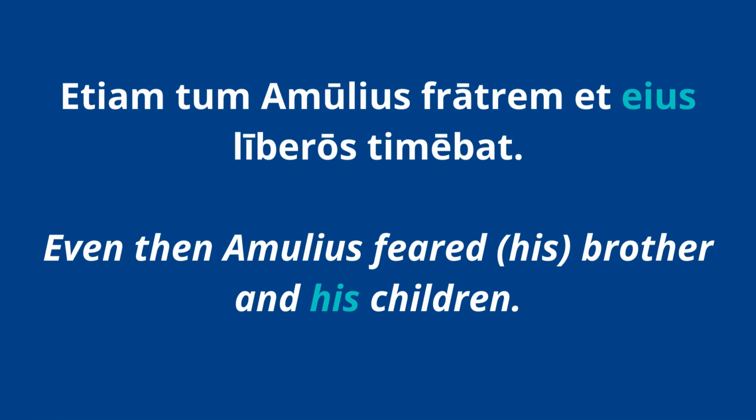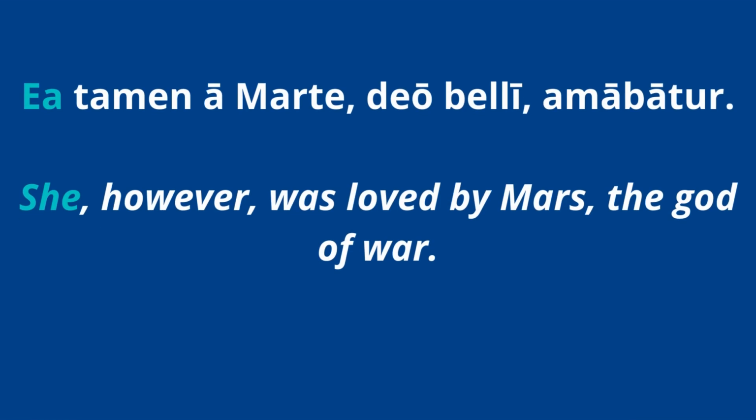If you were to look in the Road to Latin textbook, you'd see that eius is referring to Numitor. Okay, so that's how you do it. Here's another example. You have "Ea tamen a Marte, deo belli, amabatur." So she, however, was loved by Mars, the god of war.